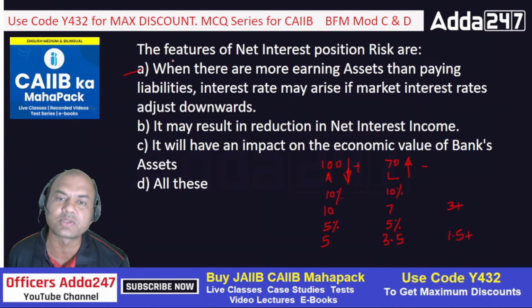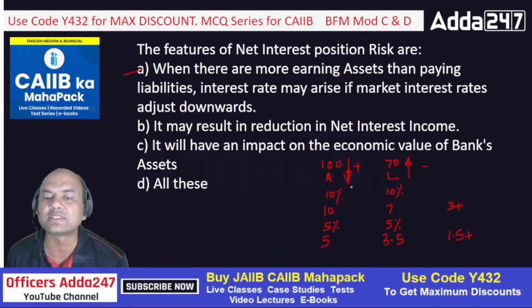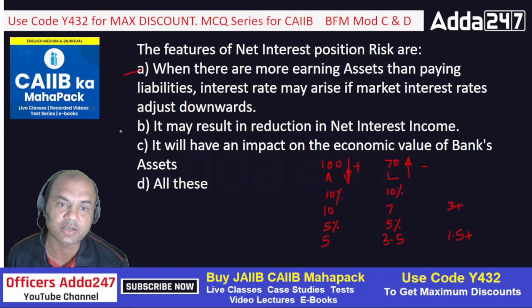A is a correct feature of this net interest position, correct? It may result in reduction of net interest income. See this same logic. Net interest income has been reduced. Earlier it was 3 rupees, now it is 1.5 rupees. So B is also correct.